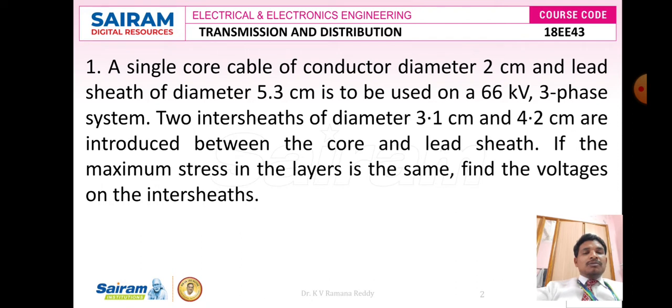Let us go through problem number 1. A single core cable of conductor diameter 2 centimeter and lead sheath of diameter 5.3 centimeter is to be used on a 66 kV transmission line, 3-phase system. Two intersheaths of diameter 3.1 centimeter and 4.2 centimeter are introduced between the core and lead sheath. If the maximum stress in the layers is the same, find the voltages on the intersheaths.